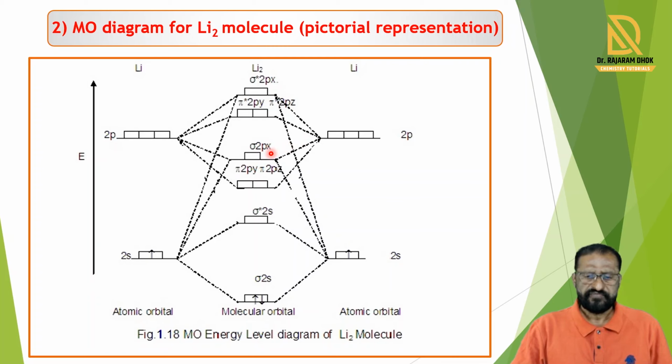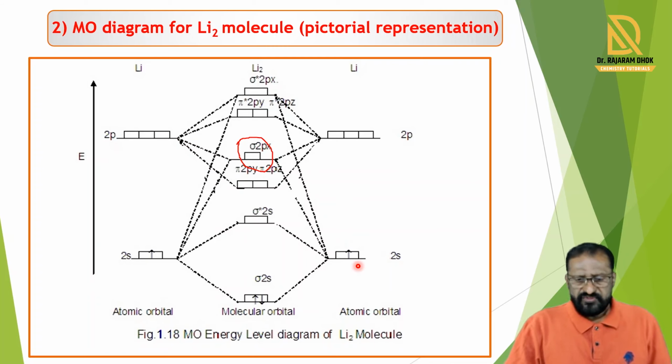So how is it shown? When this 2s and this 2p combine, we draw it in this way. These are the dashed lines, and by combination, the sigma 2px molecular orbital is formed. Now if we consider it the opposite way, the 2s atomic orbital of the second atom and the 2px atomic orbital of the first atom, then by combination of these, the same orbital is formed.